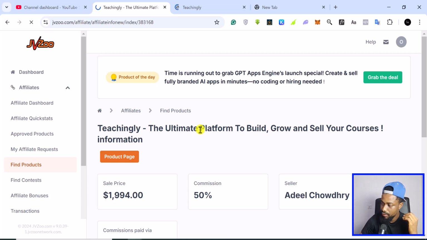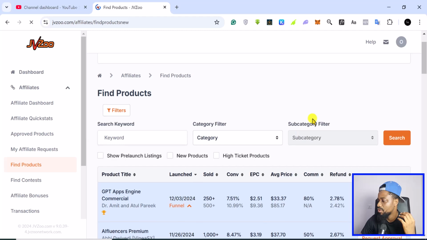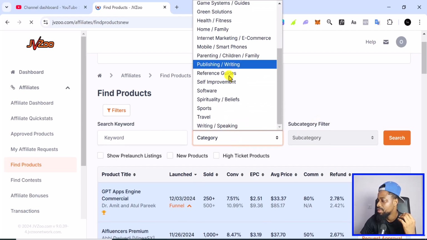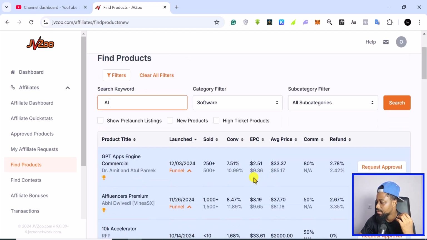All right, so you can do this across any niche that interests you. You can find products across niches that you are interested in. So let's come to the category again and see, let's say we want to do something about software. All right, or we can just come here, search for AI, because AI has been popping in recent times. All right, so we can see this one. So this one was launched not so long ago, 3rd 12 2024 or thereabout. It's also 250 plus.